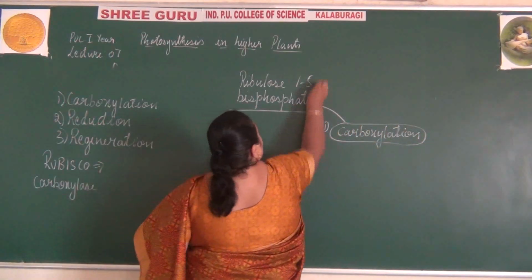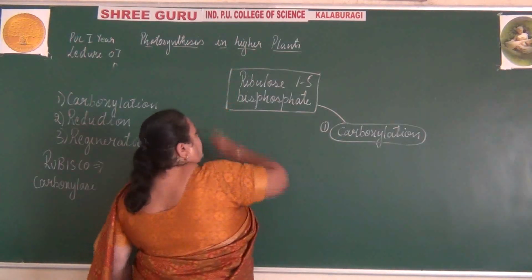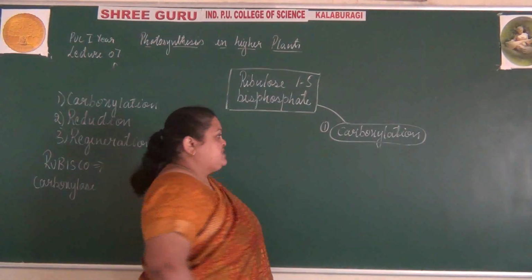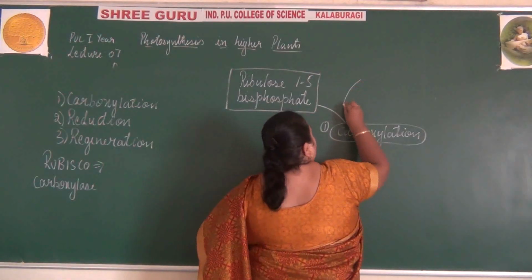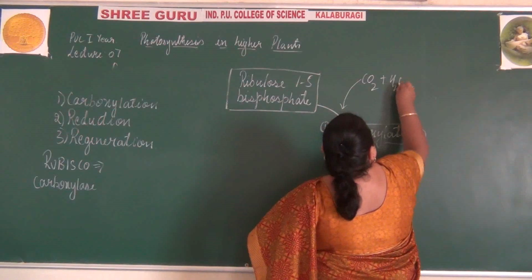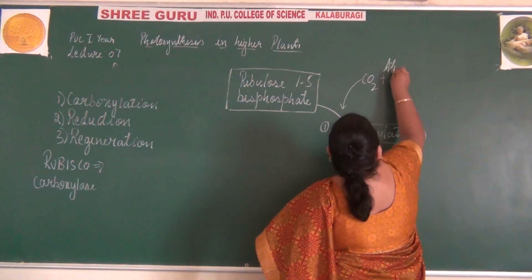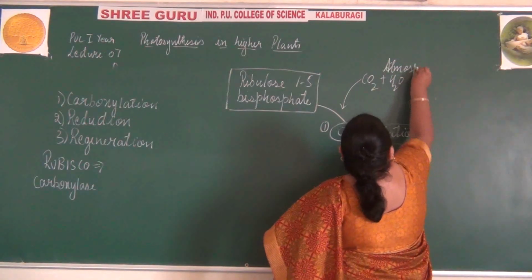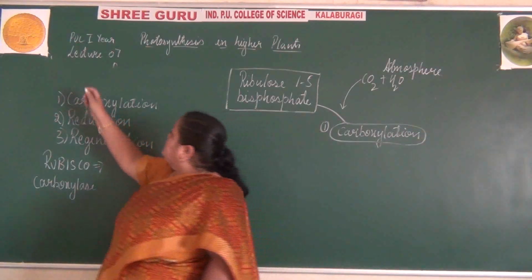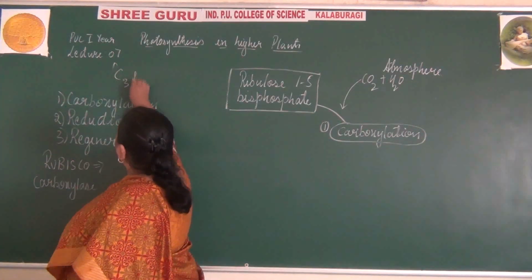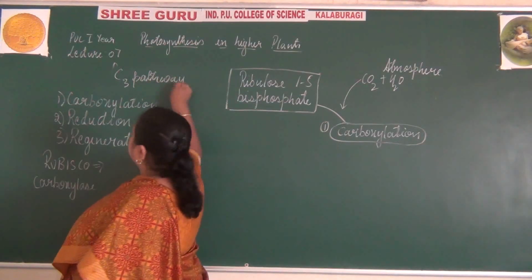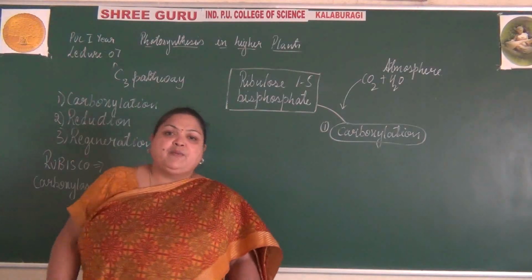So the ribulose 1,5-bisphosphate undergoes the process of carboxylation. The meaning of carboxylation is fixation of carbon dioxide. The very first step in the C3 pathway is fixation of carbon dioxide.